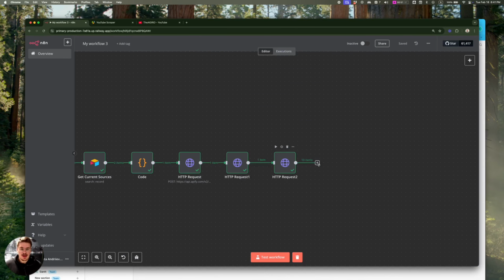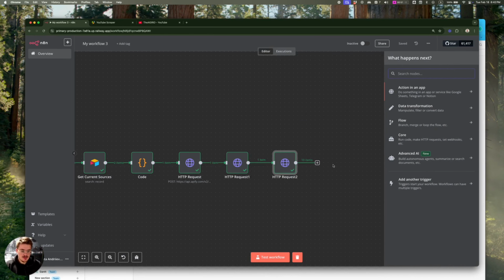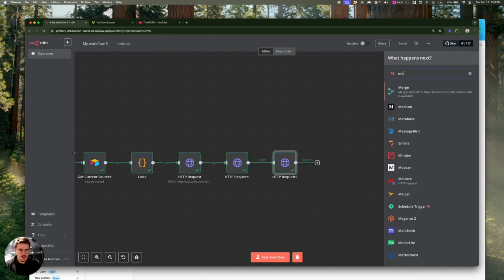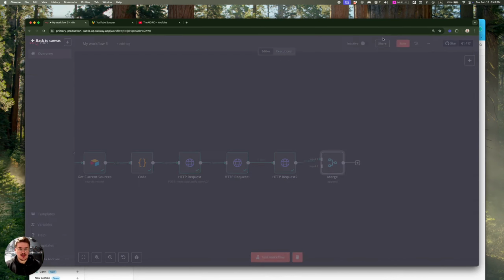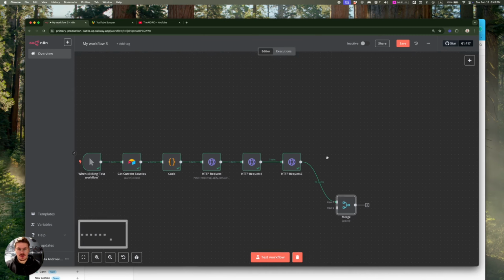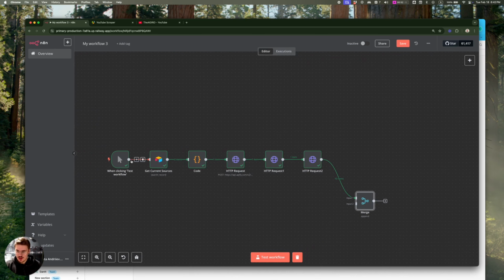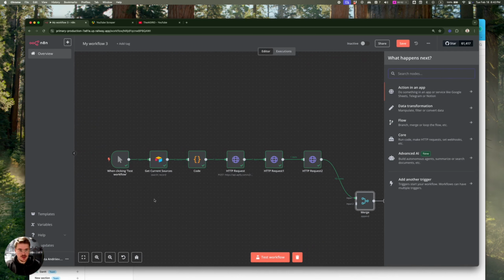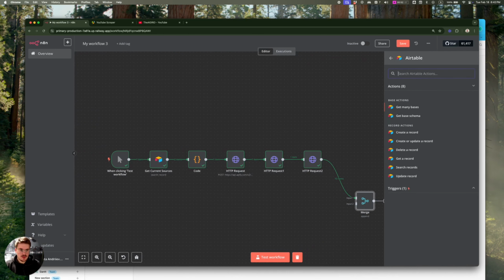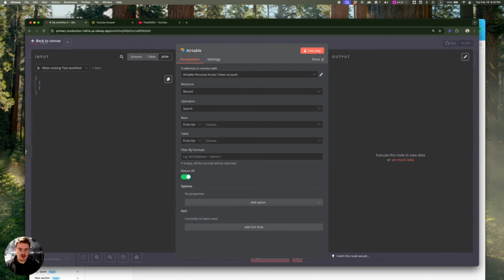And now we're just gonna add everything to Airtable, and I'm gonna add a merge node, because what we want to do is make sure that we don't add any duplicates. So we're going to add another branch, which is going to be Airtable search records.